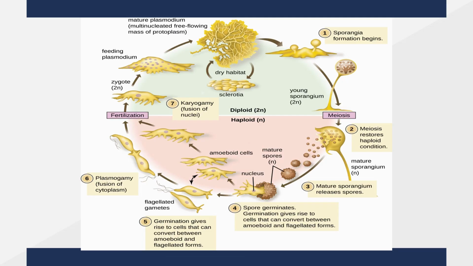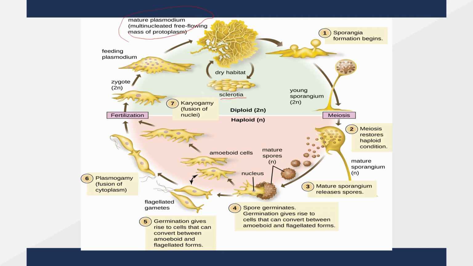This is the life cycle of slime mold. As you can see here, the feeding plasmodium, which moves along the twigs and leaves, engulfs the organic matter and grows multiple times. Here is the mature plasmodium, which is the multinucleated free-flowing mass of protoplasm. It grows up to several feet, but if the conditions are unfavorable, it may undergo sclerotia or spore formation.